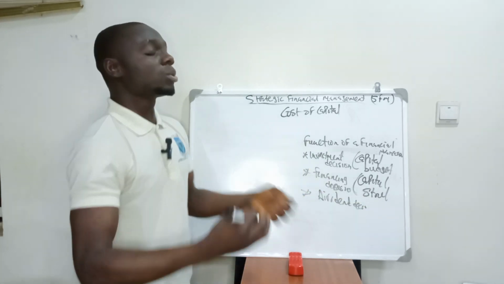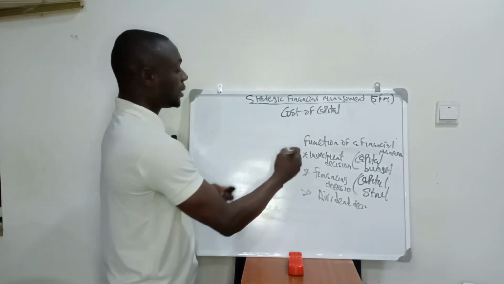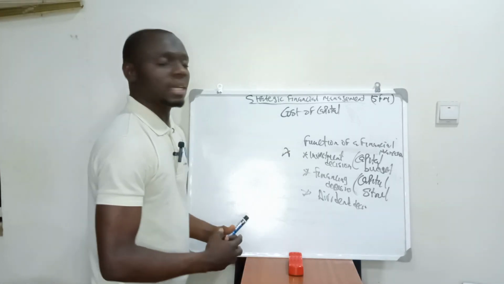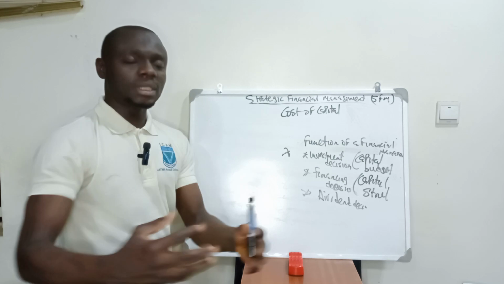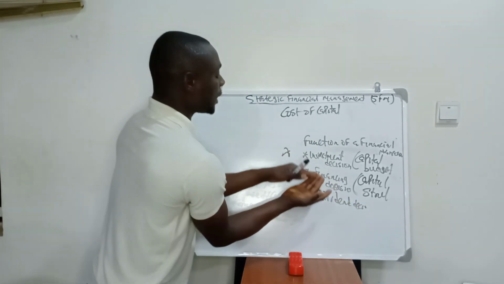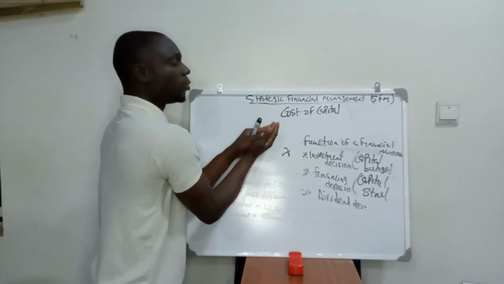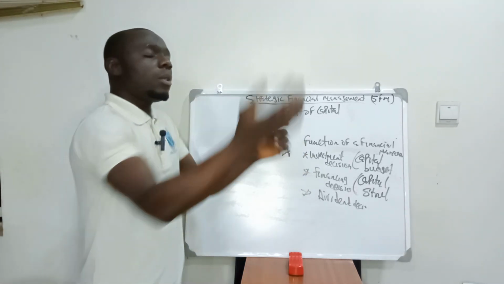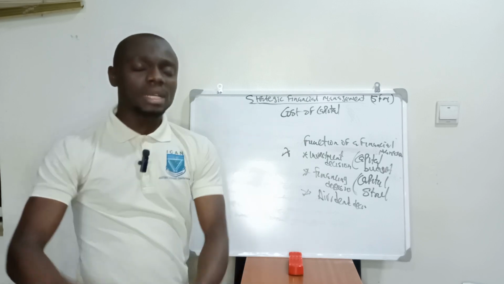Financing decision has to do with this: we have a capital project, and how do we finance this project? We can finance this project through equity or debt. So that is why we have what we call cost of capital. Definitely it is going to cost the organization, either going by debt or by equity.